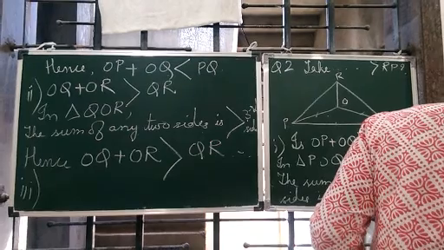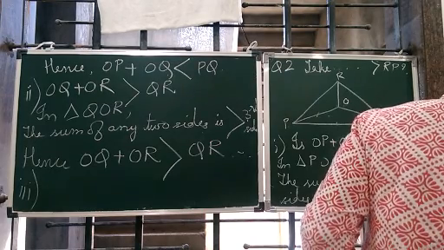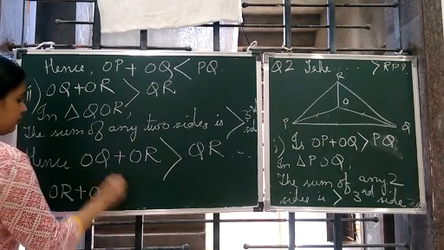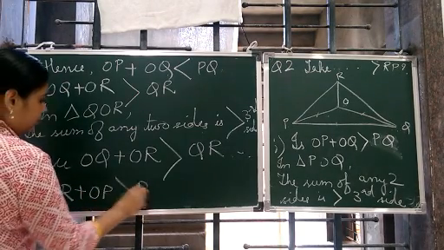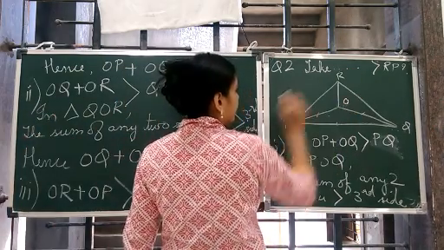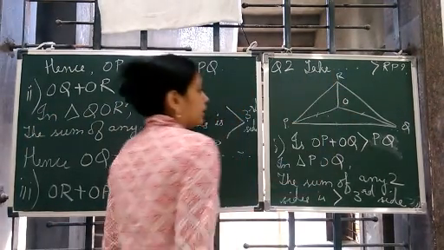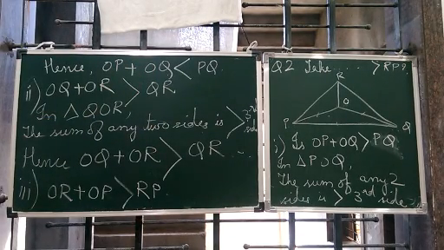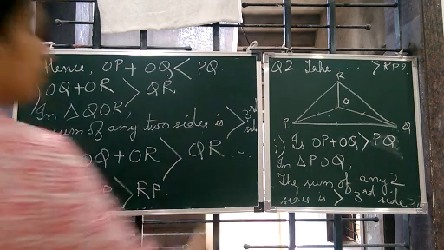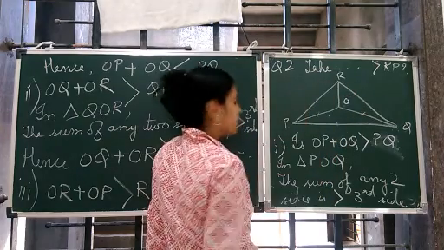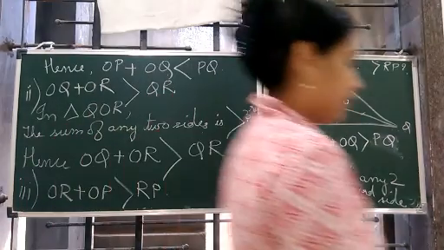Then OR, OP, RP. OR plus OP is greater than RP. Here you can see OR, OP and RP. So this is a given triangle. Now since it is the part of the triangle PQR, hence this is also a triangle. Hence the sum of any two sides will be greater than the third side. Got it? So we'll write the same thing.